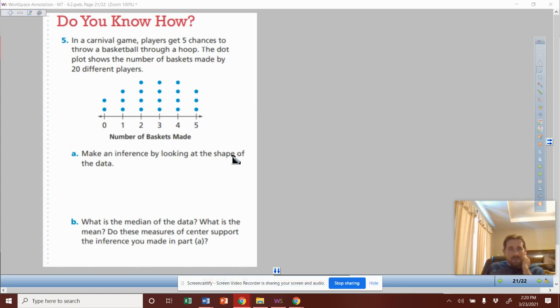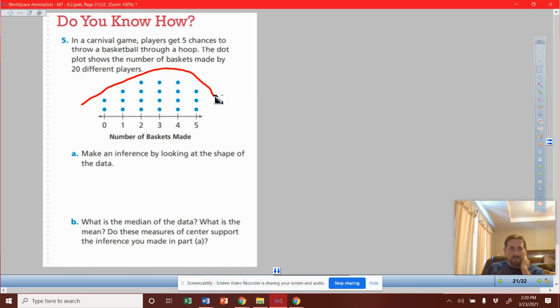Make an inference by looking at the shape of the data. So the shape of the data, it's a nice rolling hill with very few of those players missing 0 shots. People made shots, and if they made shots, they were in a range of really making 2 to 4 shots. And it was kind of rare for someone to go in there, just as rare as it was for them to go in there and make 0 to make all 5.